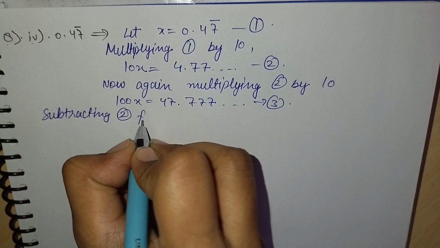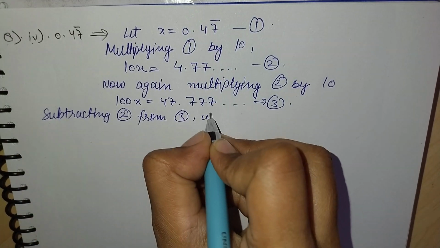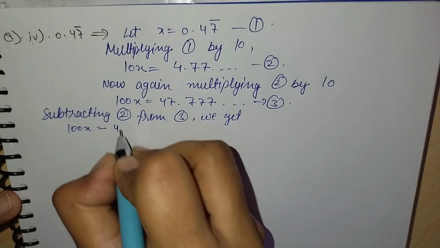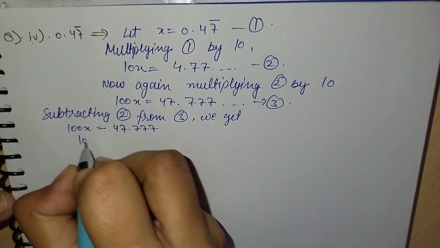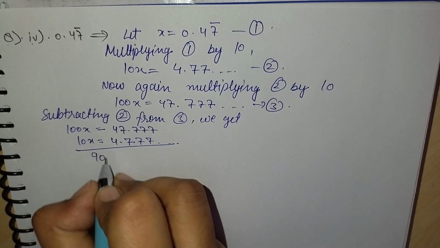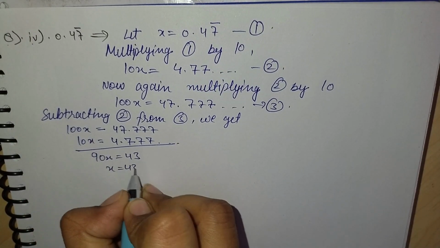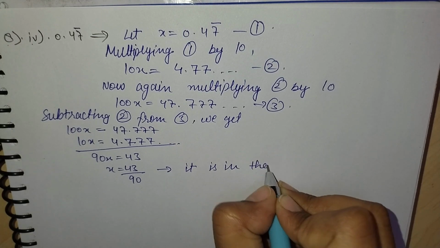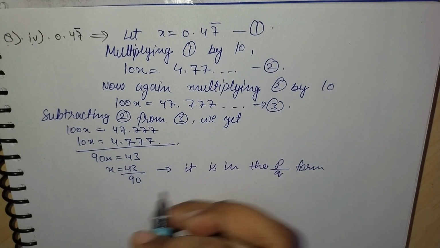So put it as the third equation, subtracting second from third, we will get 90x is equal to 47 minus 4, which is 43, and x is equal to 43 by 90. So this is the p by q form of 0.47.